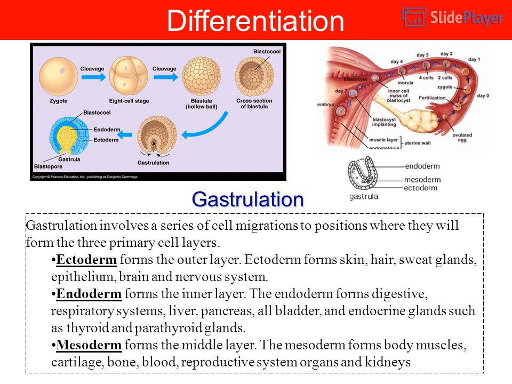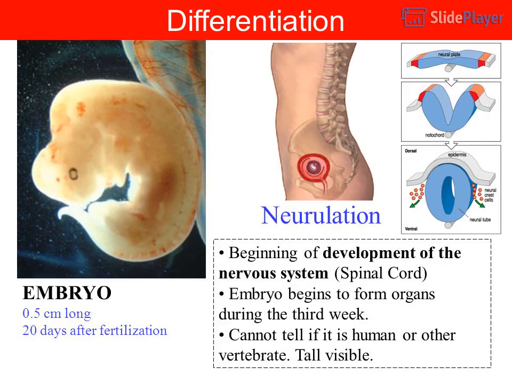Endoderm forms the inner layer. The endoderm forms the digestive and respiratory systems, liver, pancreas, gallbladder, and endocrine glands such as the thyroid and parathyroid glands. Mesoderm forms the middle layer. The mesoderm forms body muscles, cartilage, bone, blood, reproductive system organs and kidneys.